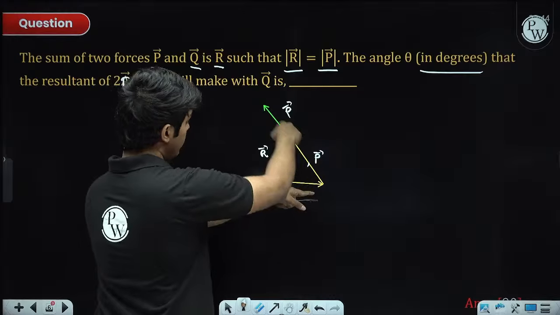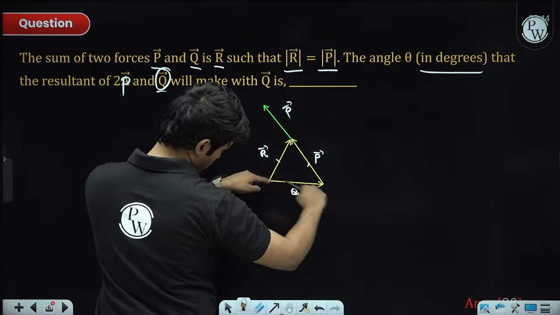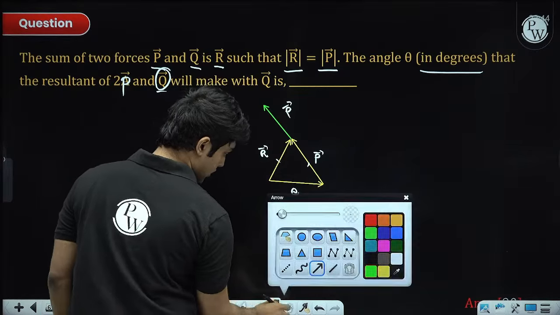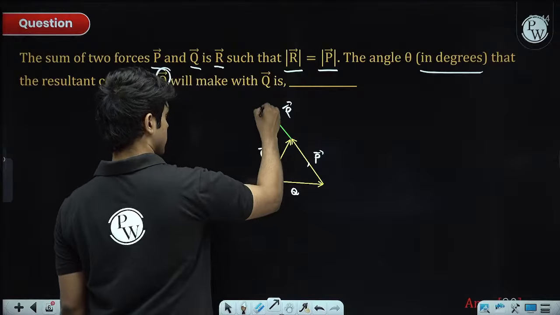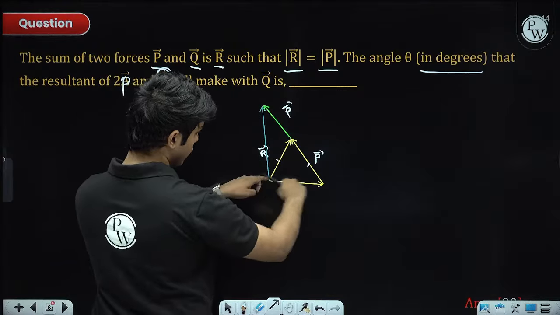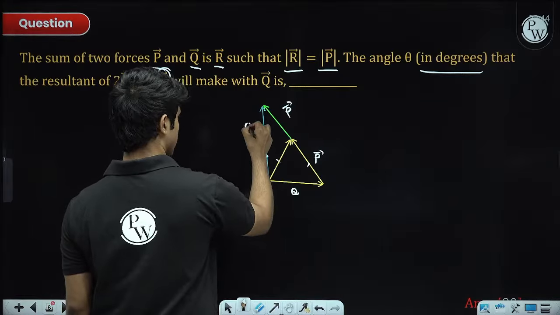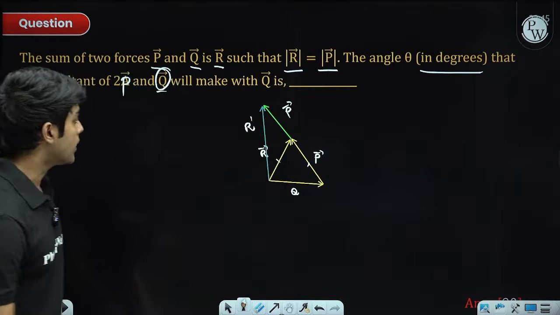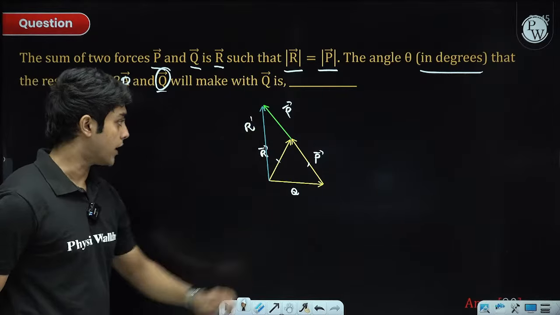Now this 2P vector, we have to add it with Q vector, which was the original vector itself. So what is the new vector? The new resultant will be this vector, right? Q vector plus 2P vector. The blue vector will be the new resultant, which is R dash, let's say. So we ultimately want the angle between R dash and this Q vector.